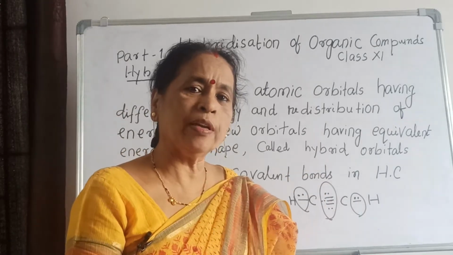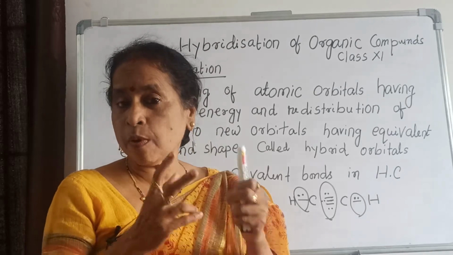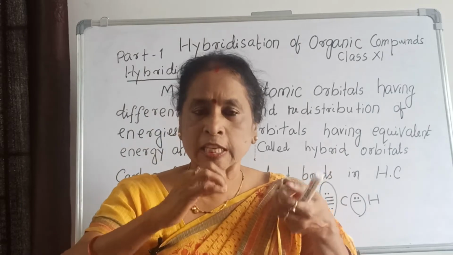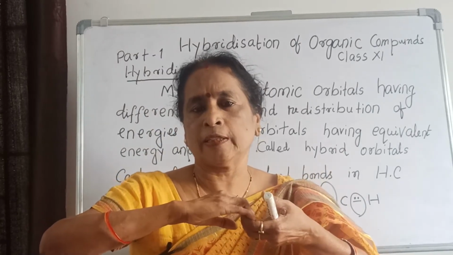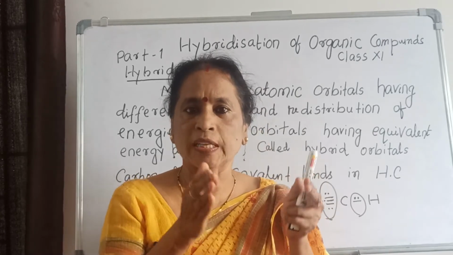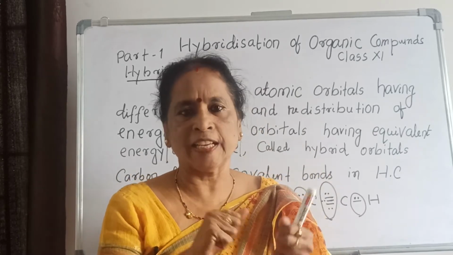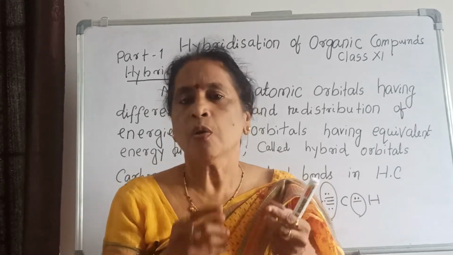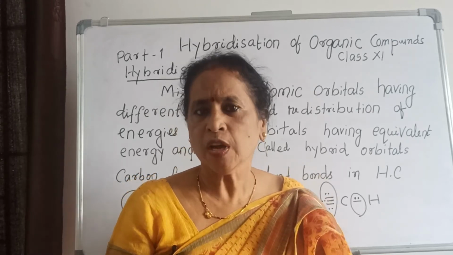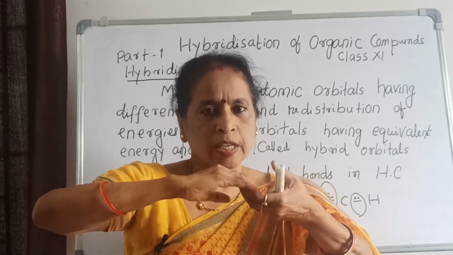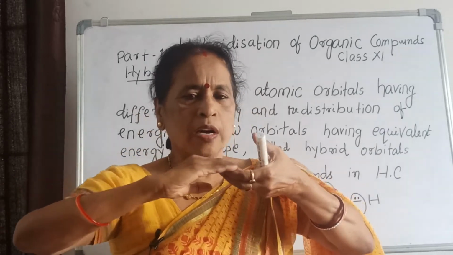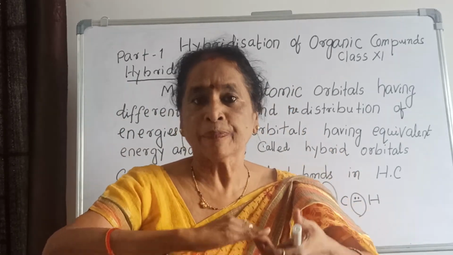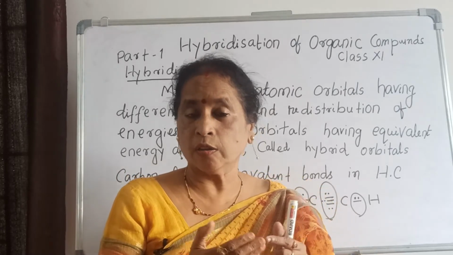And what do you mean by three covalent bonds? Covalent bonds are of two types: one is sigma bond, another is pi bond. Sigma bond means head-on overlapping of orbitals. Up to here we saw what a covalent bond is and how it forms by sharing of electrons. Now in ethyne you can observe the other types of covalent bonds. One is the sigma bond, which is very strong, formed by head-on overlapping of orbitals. One orbital contains one electron, the other orbital contains one electron, and there is head-on overlapping; only then is it called a sigma bond. And the other one is the pi bond.